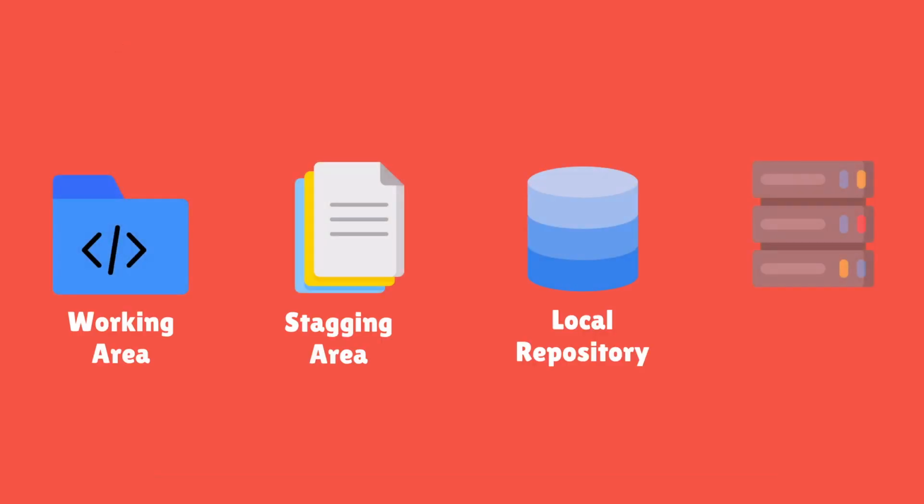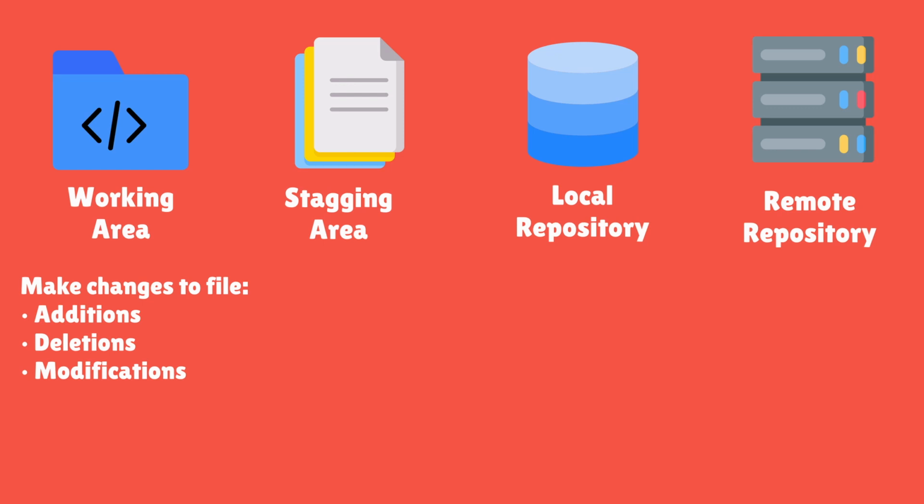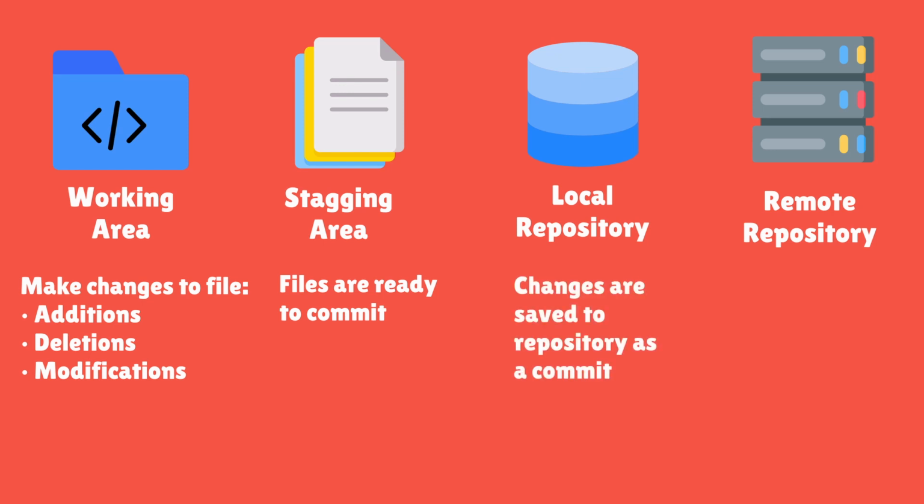We can better understand this with a flowchart. As you can see here, the chart is divided into 4 sections with each element of the Git working tree. Why not look at each element in detail? First, the working area. It's a place where you work with files and make changes to them. Next is staging area. Here, you are ready to add the changes you've made but not yet committed. Then comes local repository. In this, you commit a new version of the change to your local repository. Lastly, remote repository. In this stage, you push the changes made to a remote server, for example, GitHub.